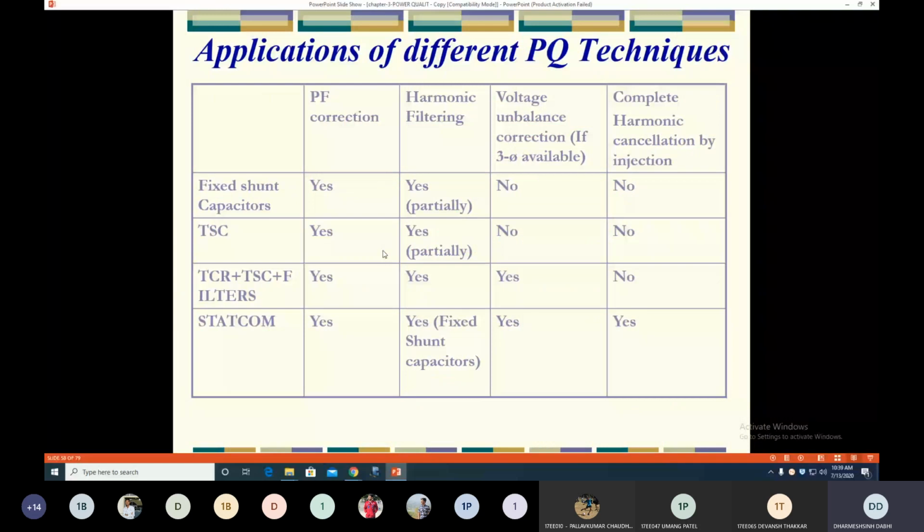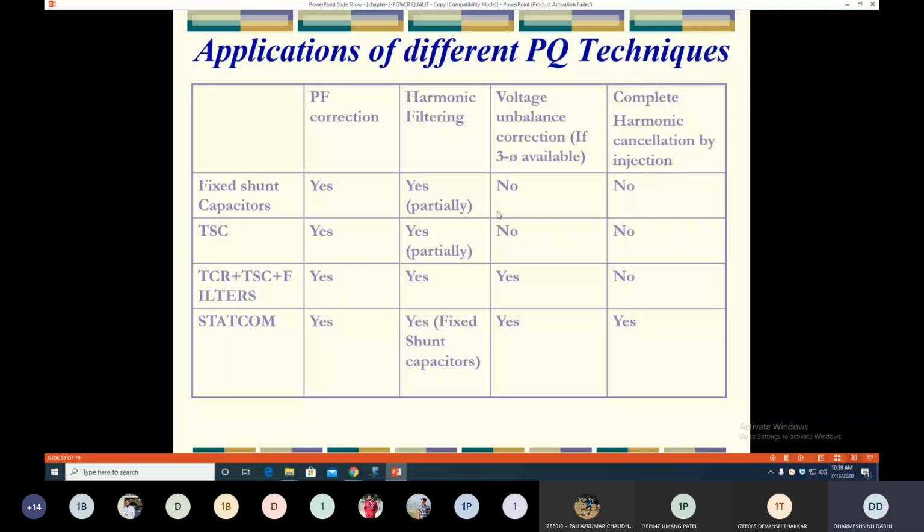Now, these are the different power quality techniques we studied. First, the fixed capacitor. If you use a fixed shunt capacitor in parallel with the load, what type of power quality problem is solved by this device? It provides power factor correction, yes. Harmonic filtering, yes, but only partially. It does not filter all the harmonics. Then voltage unbalance correction, if it is a three-phase system, because we know that unbalance happens only in a three-phase system, where all three phase voltages deviate from the average value. So it does not provide protection against voltage unbalance. In the same way, complete harmonic cancellation by injection is not possible with a fixed shunt capacitor.